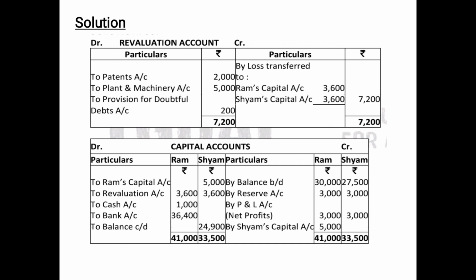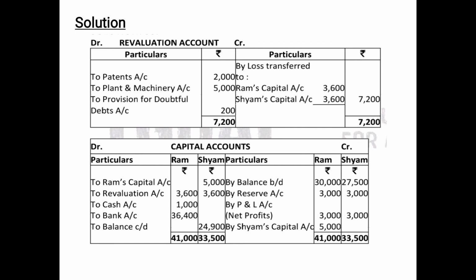Now we will compare the debit and the credit side of the retiring partner Ram to see the balance to be paid. So after comparing we found out that the balance left to be paid to Ram is 37,500, but cash available in the firm is only 1,000, and the question said that it will be paid off completely with the help of bank loan if required. So since 37,400 is to be paid, 1,000 cash is available, so we have paid 1,000 in cash to Ram.